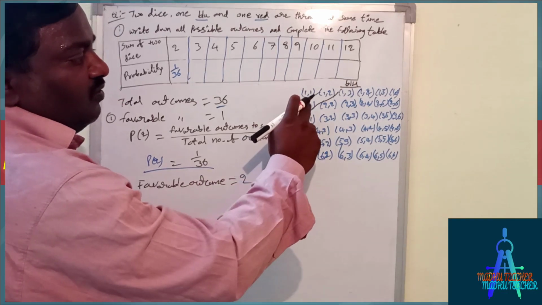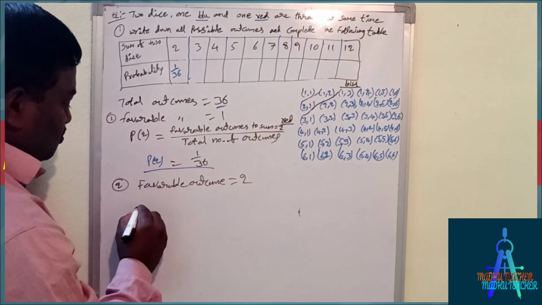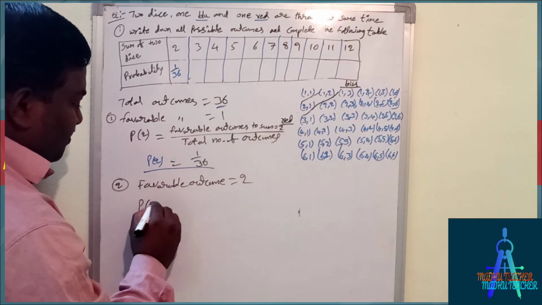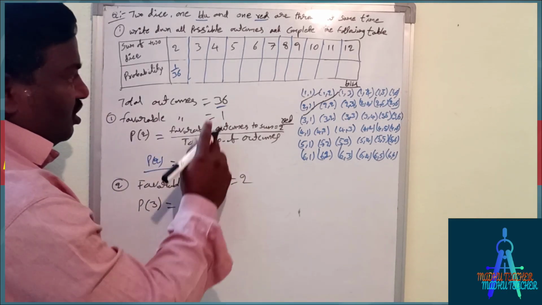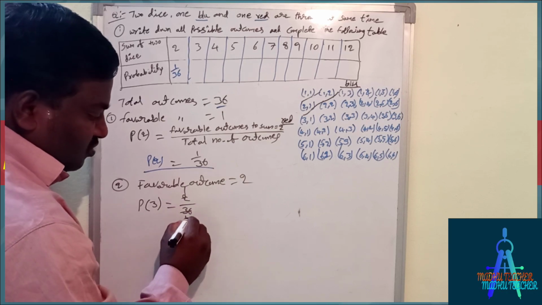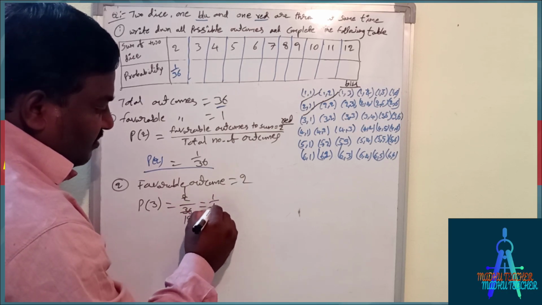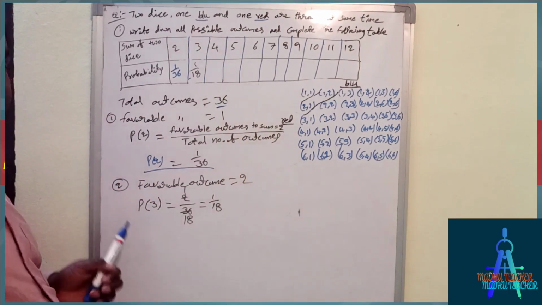We have 2, 1 and another one. Totally we have 2. So probability of getting sum equal to 3: favorable outcomes 2 and total outcomes 36. 2 ones are 2, 2 18s are 36, that is 1 by 18.